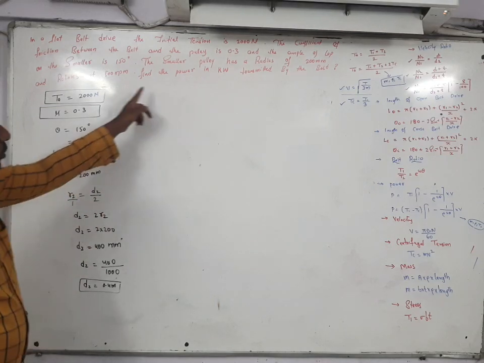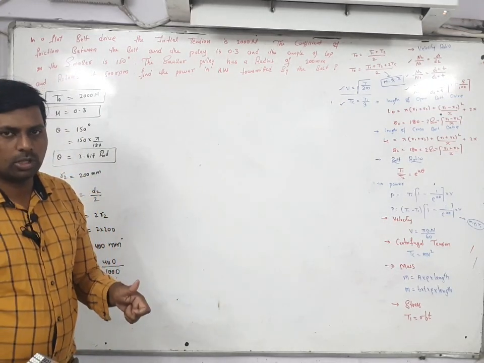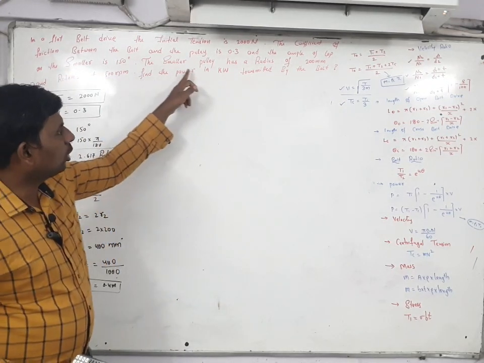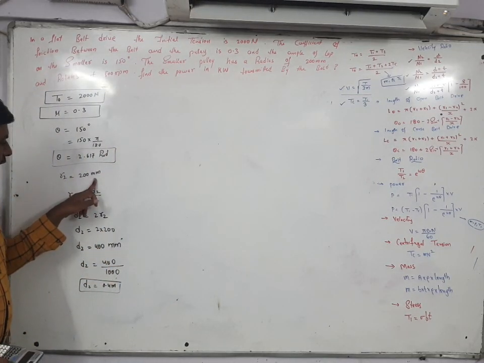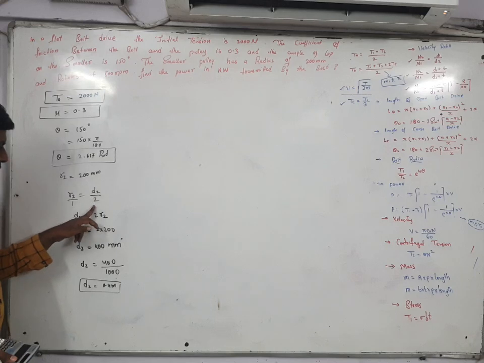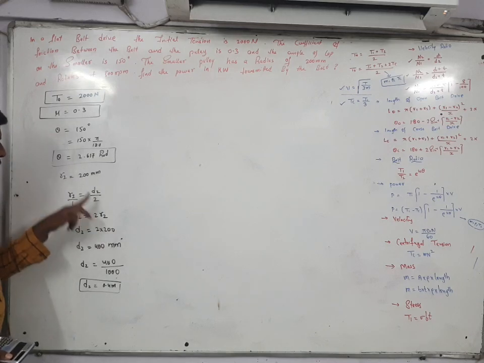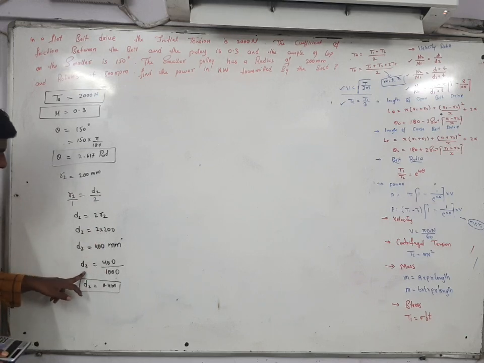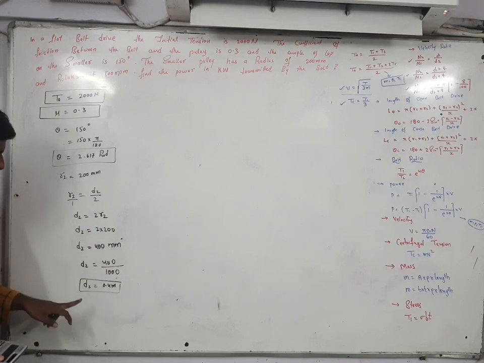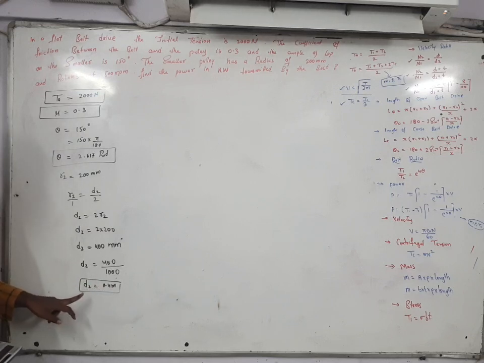See here, the smaller pulley. Smaller pulley means always you have to take the second one. The smaller pulley has a radius of 200 mm. So R2 is equal to D2 by 2, so D2 is equal to 2 into R2. R2 value is equal to 200. This is 400 mm. D2 is equal to 400 divided by 1000. D2 is equal to 0.4 meter. Here you got the value of D2.